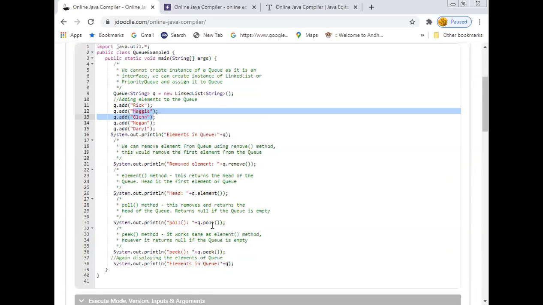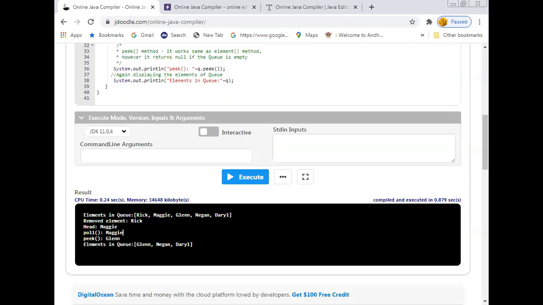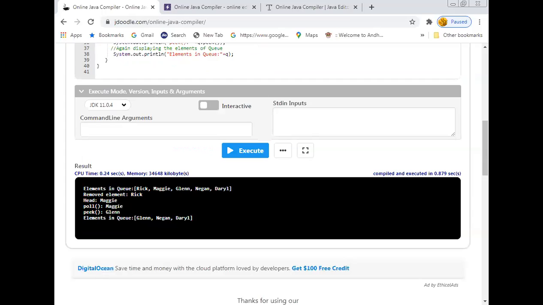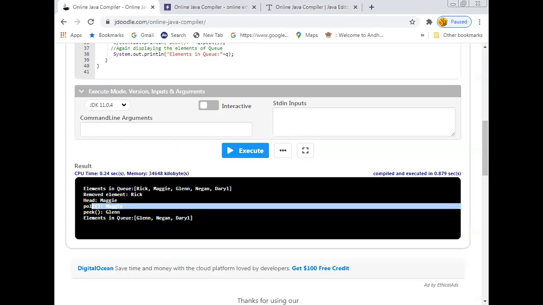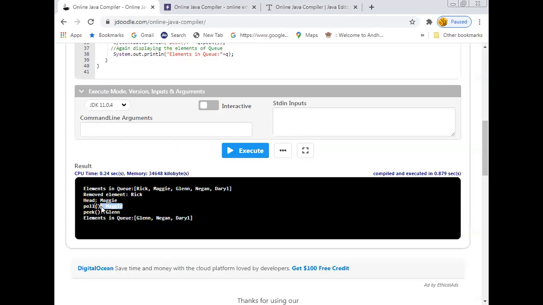In this case, the first element is supposed to be deleted, that is Maggie, because in the previous step we found the first element, that is Maggie. Now after applying the poll method, Maggie is deleted. Rick was deleted by using the method remove, whereas Maggie is removed with the help of the method poll.